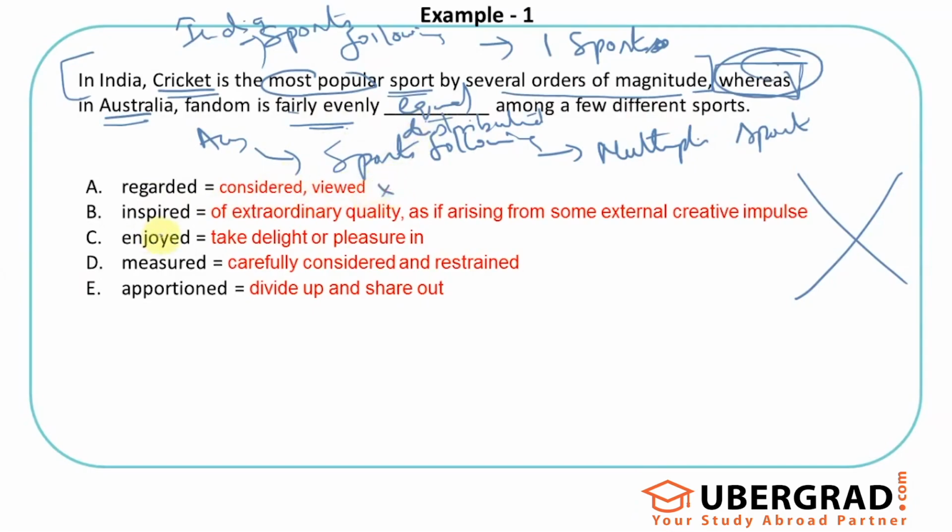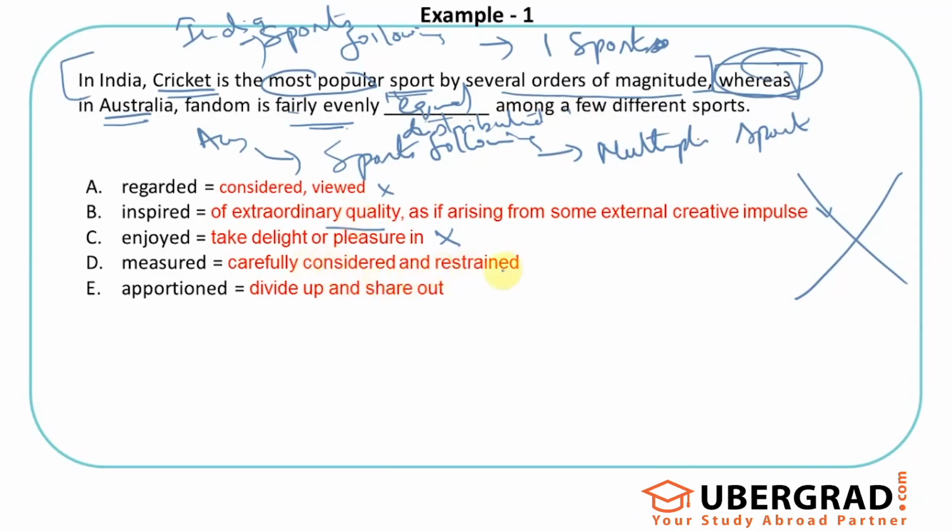Inspired, again, is like you look at someone and get inspired because they are of some superior level or extraordinary quality. It gives you an impulse to be inspired by someone for something. So again, I don't see that as equally distributed. It doesn't fit in the sentence either. Enjoyed: fandom is fairly evenly enjoyed, take delight or pleasure. I don't see that fitting there as well. You can say that the fandom enjoys sports equally, but that's not fitting here either.